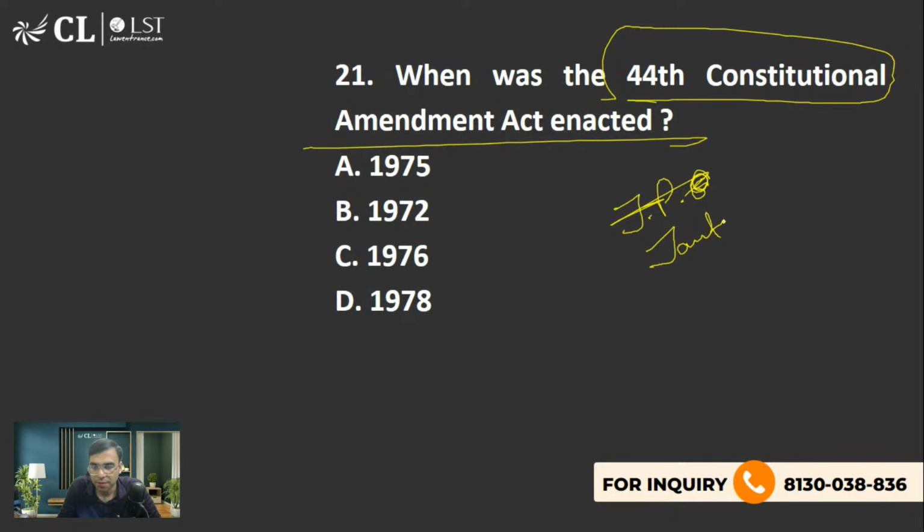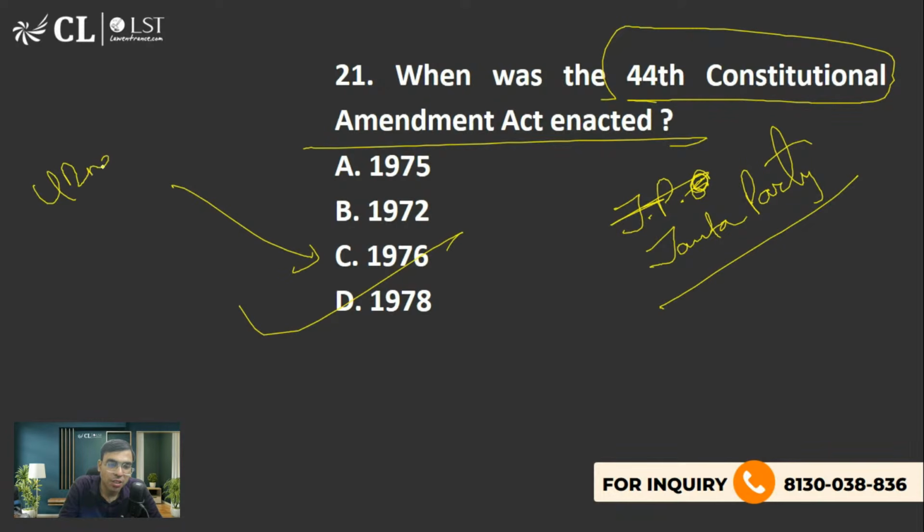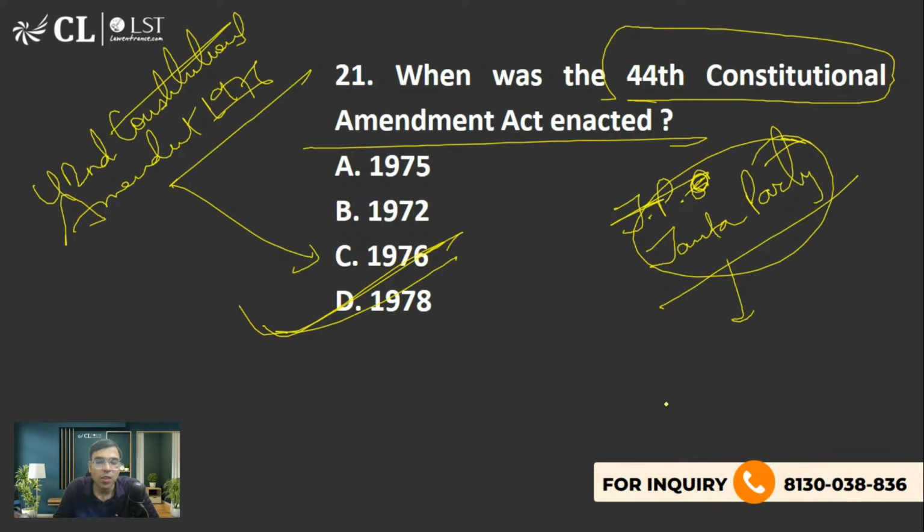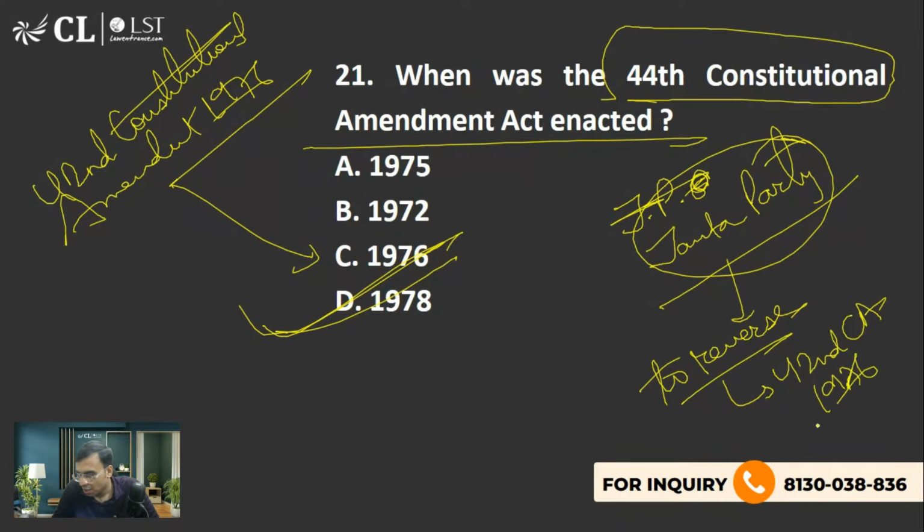In 1978, in response to the 42nd Constitutional Amendment 1976, the 44th Constitutional Amendment was passed by the Janata Party government to undo or reverse many of the provisions that were mentioned in the 42nd Constitutional Amendment 1976, which is called the mini constitution.